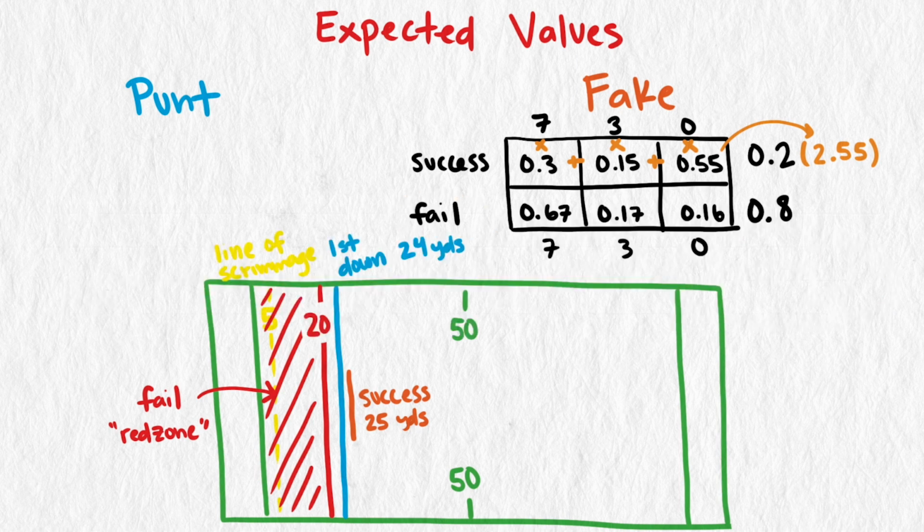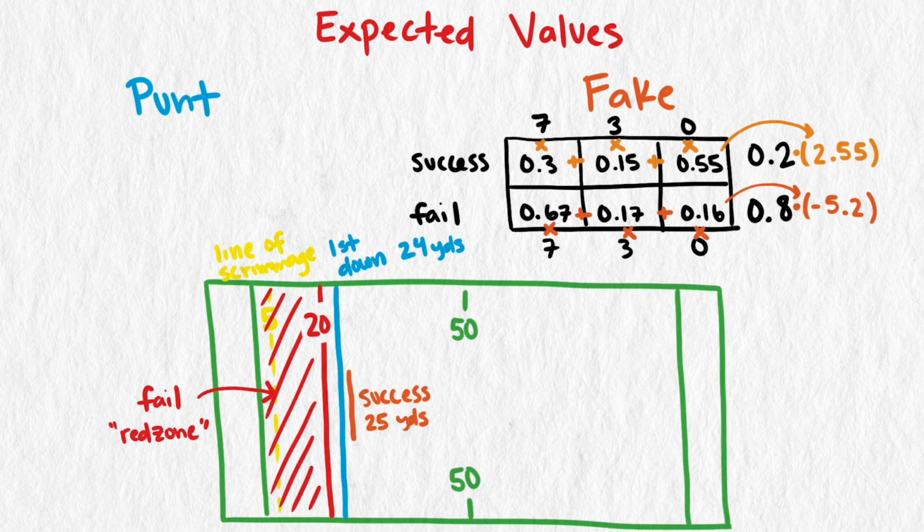If BYU fails, then Boise State gets the ball in the red zone, and they would expect to end up with 0.67 times 7 plus 0.17 times 3 plus 0.16 times 0, which is 5.2 points on average. So BYU would expect to be down 5.2 points if they failed the fake punt.